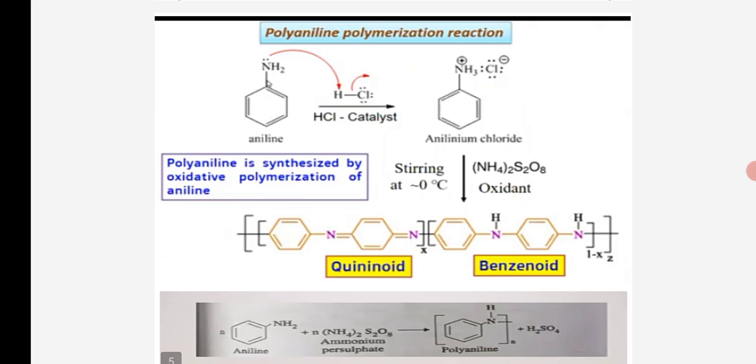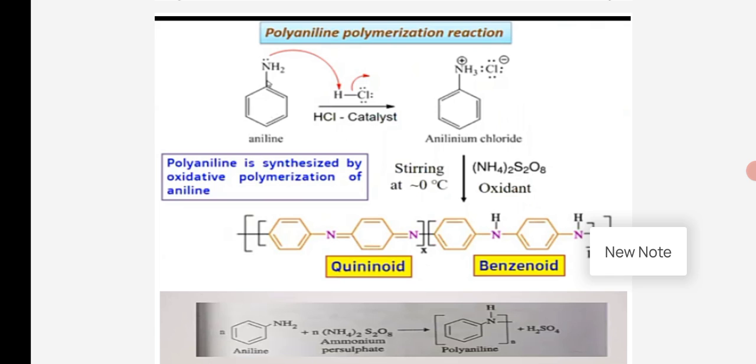Polyaniline polymerization reaction. Aniline reacts with HCl catalyst to give anilinium chloride. The lone pair of the aniline nitrogen accepts the hydrogen to give the anilinium chloride.